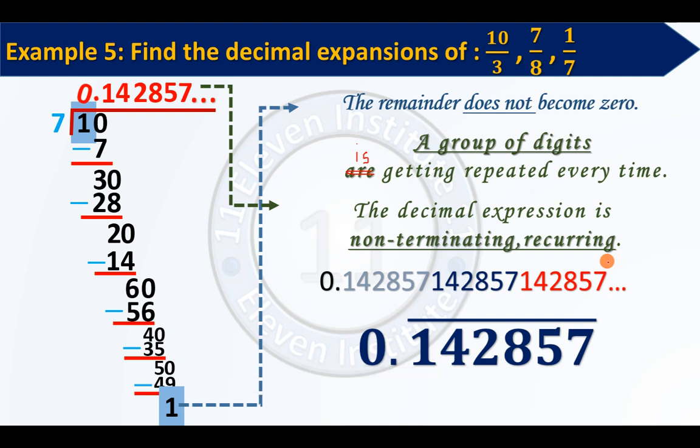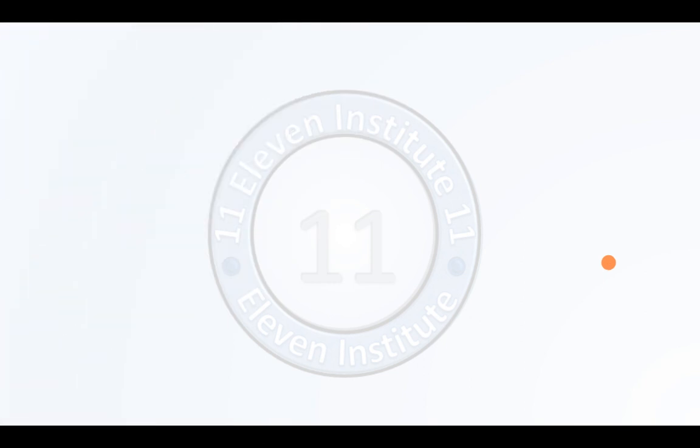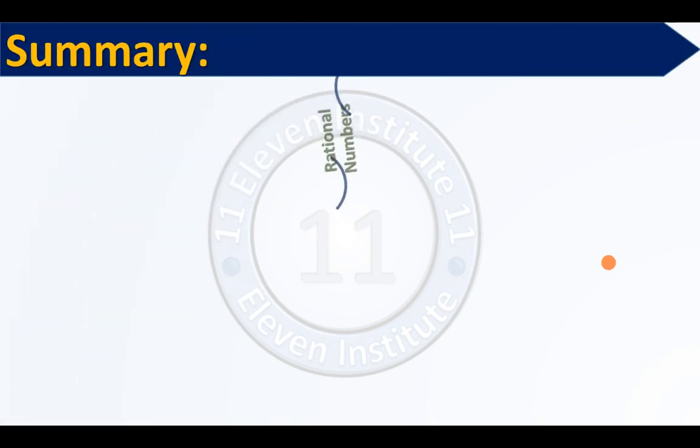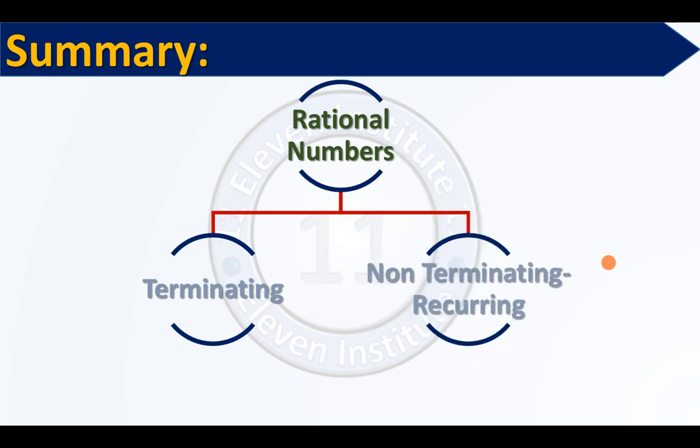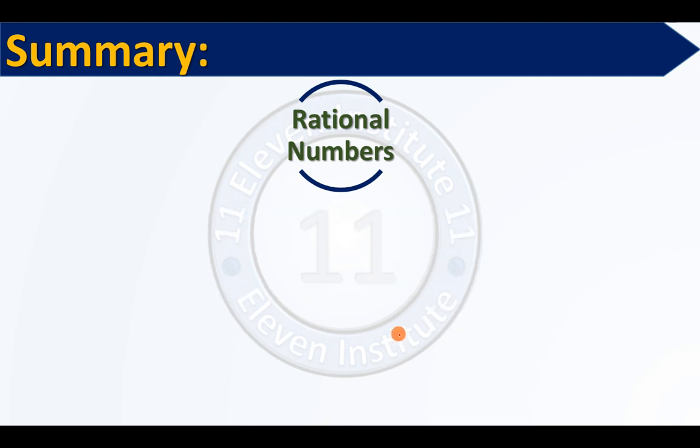I hope you have written this. So what is the summary? If you are having rational numbers and you divide them to obtain their decimal expression, the decimal expression can be of two types.